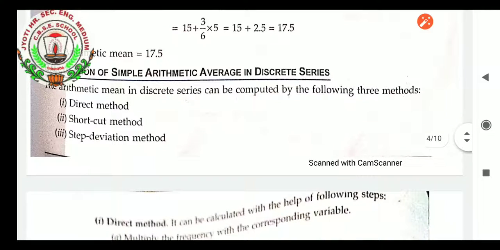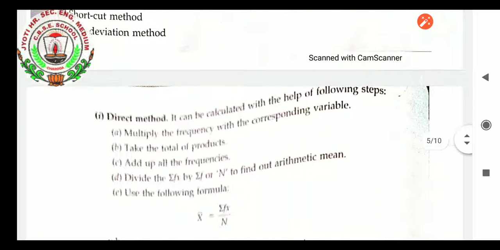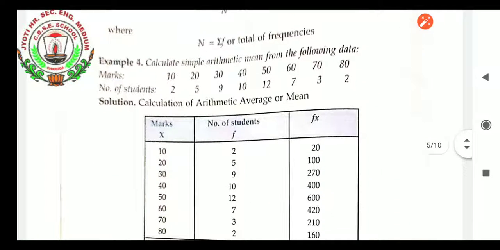So that is for today's class, up to individual series. In the next class we will go to the calculation of simple arithmetic average in discrete series. In that again we will have the three formulas: direct method, shortcut method and step deviation method. We will proceed with each method one by one so as to get the calculation done.